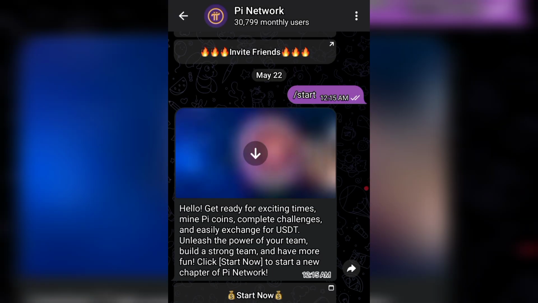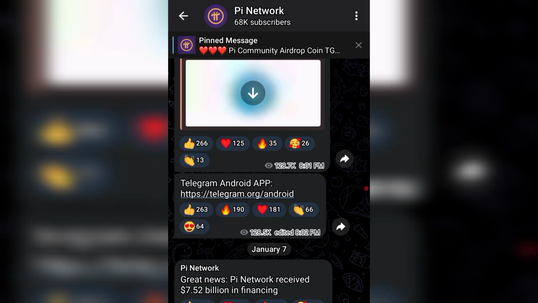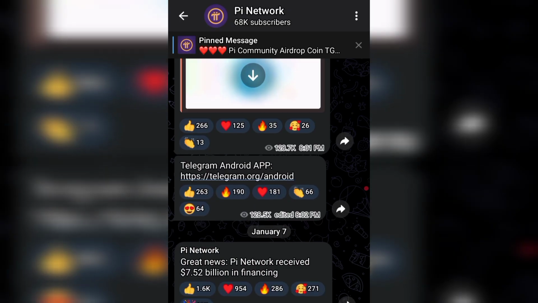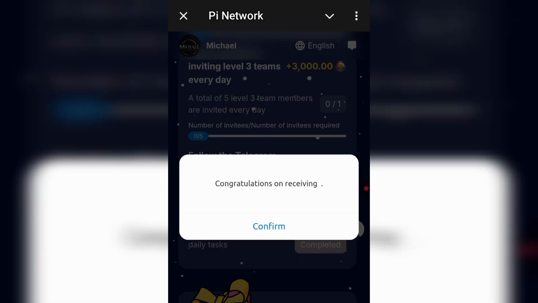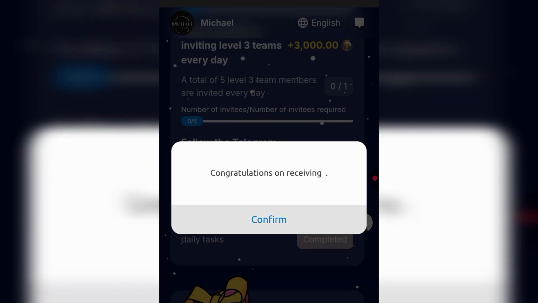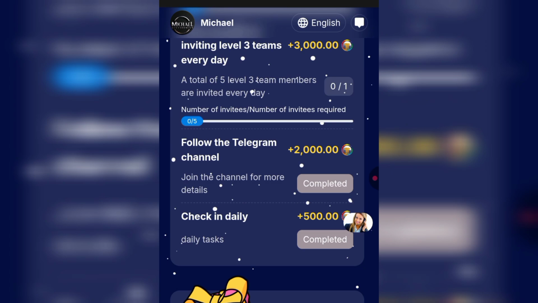This is to show you that it is a verified Telegram bot. As you can see, the Pi Network Telegram channel has 68k subscribers. So don't fail on this update. This is a long-term project. So right here, it's showing congratulations on receiving that and it has been completed.